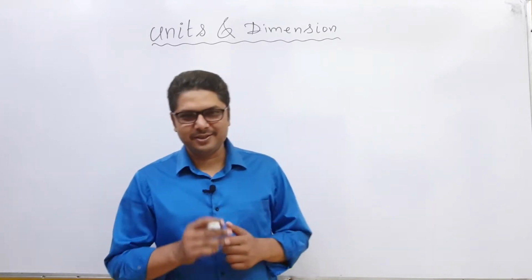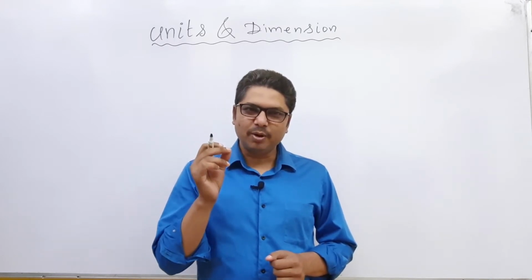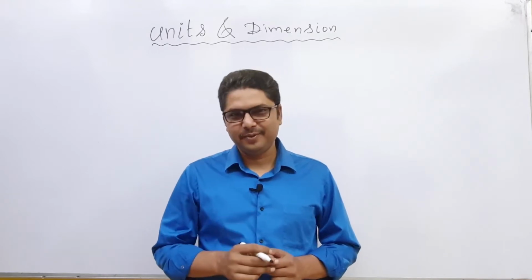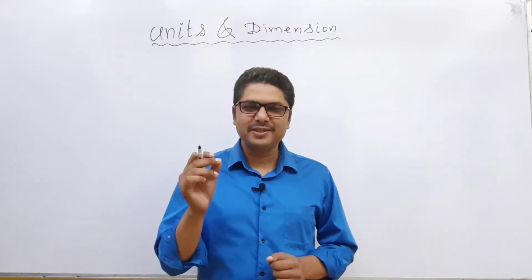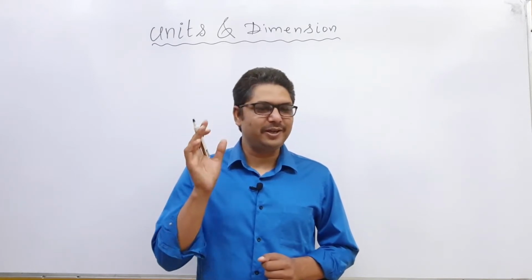What is unit? Unit is a standard amount of chosen physical quantity by which we measure or compare the same physical quantity.